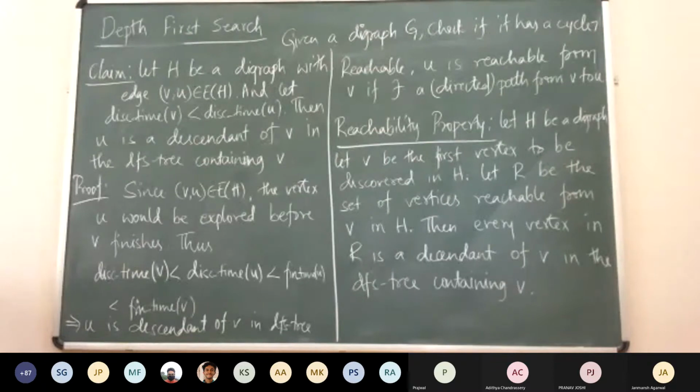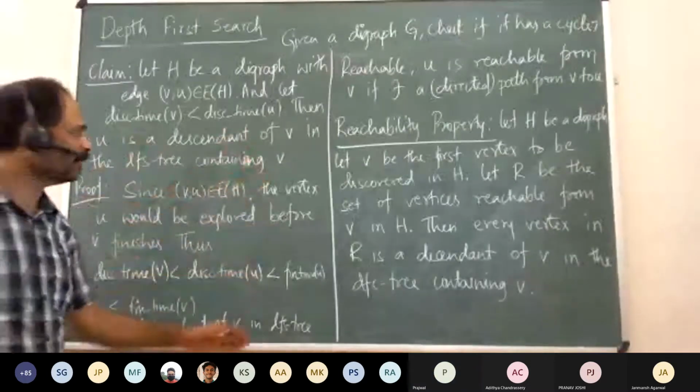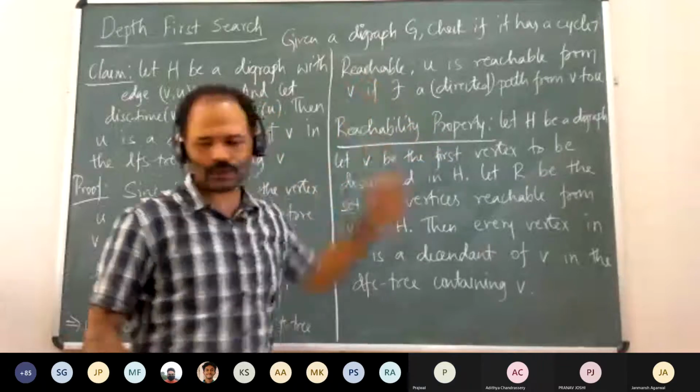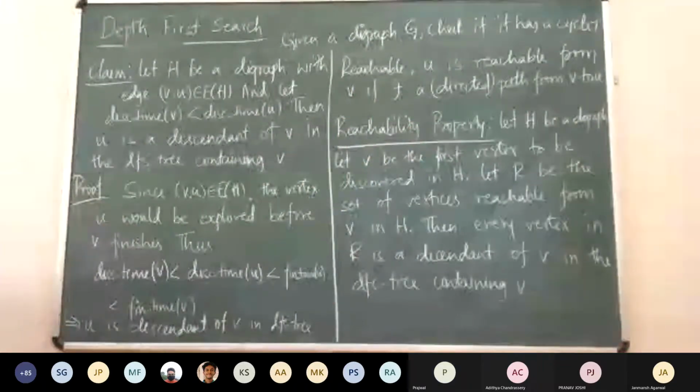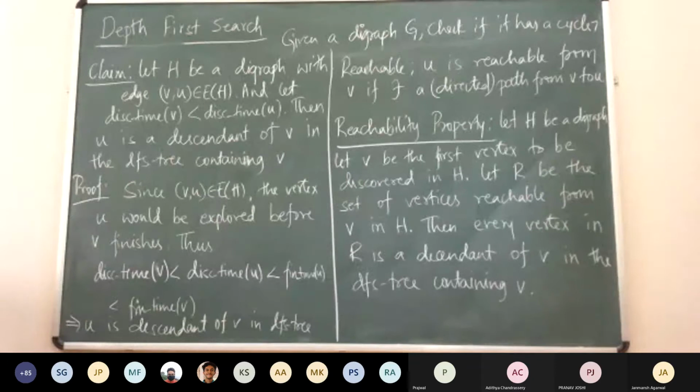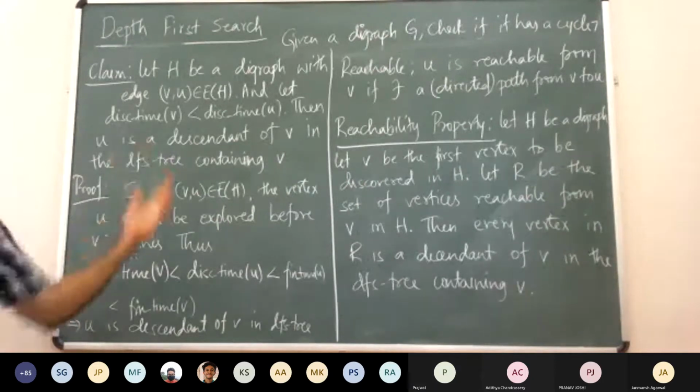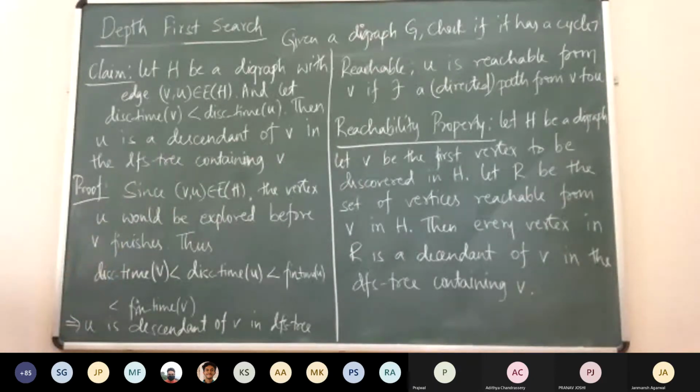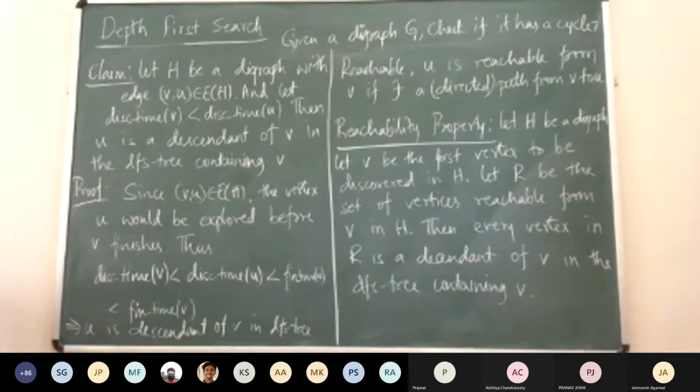Was this what you wanted to say, Prajwal? Is it similar to... Is Prajwal there or did he doze off? Sorry, sir, I was muted. Yes, sir. Is it what you wanted to say? Yes, sir, I've tried to paraphrase whatever you said. Probably we will be using this again and again. Instead of paths, you were talking about a subgraph where every vertex reachable from the vertex, which has a path, will be a descendant. Yes, sir.